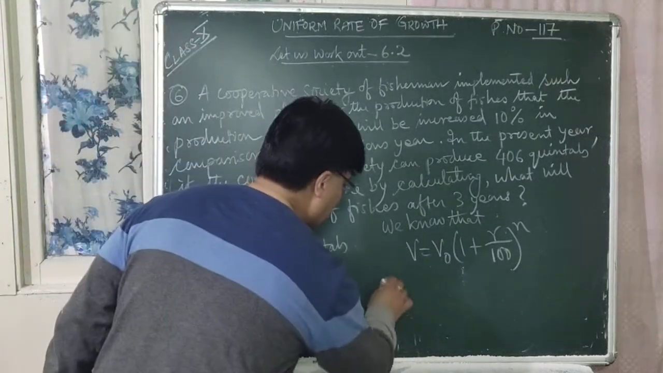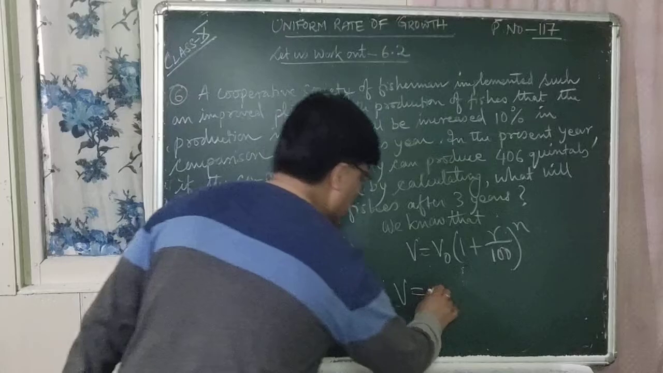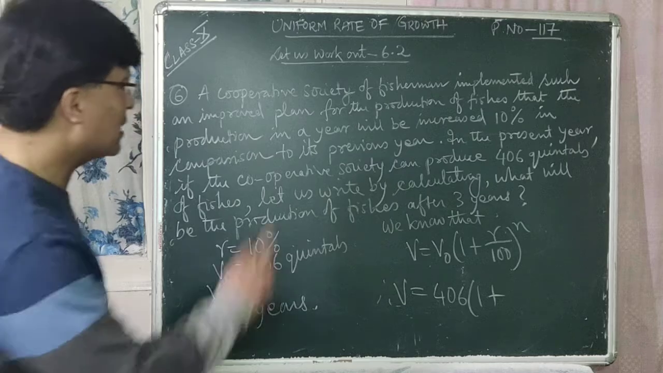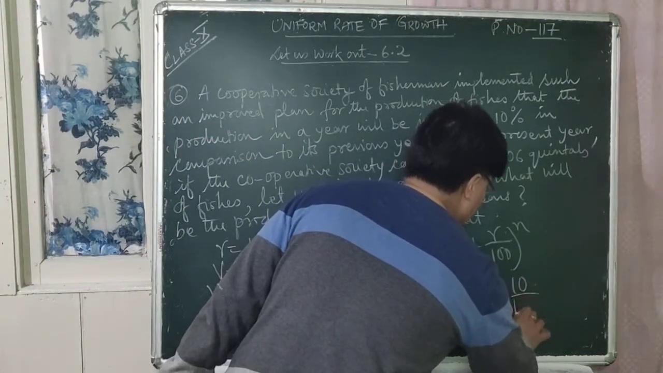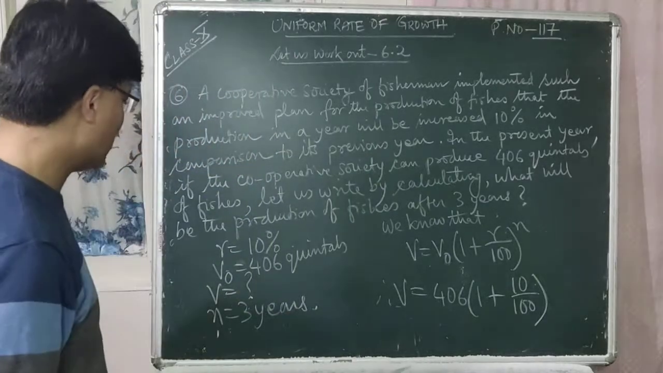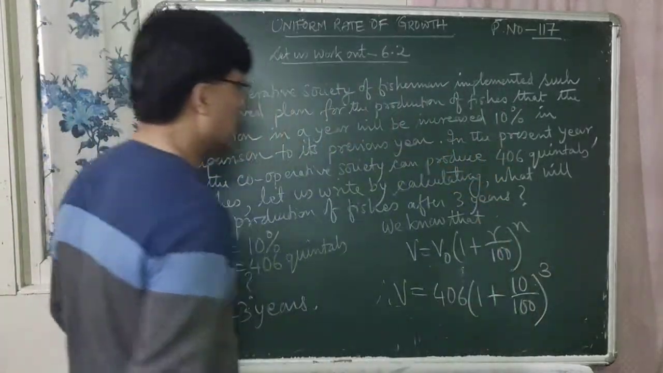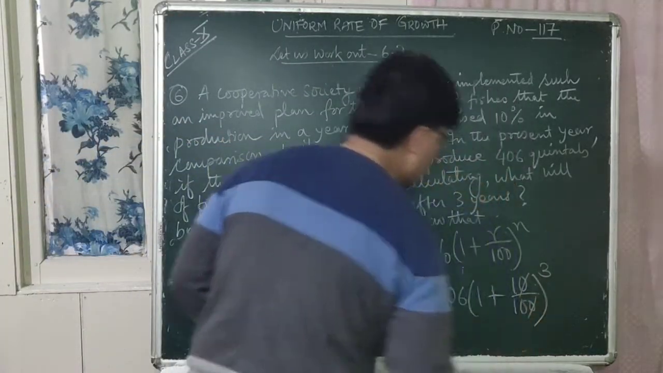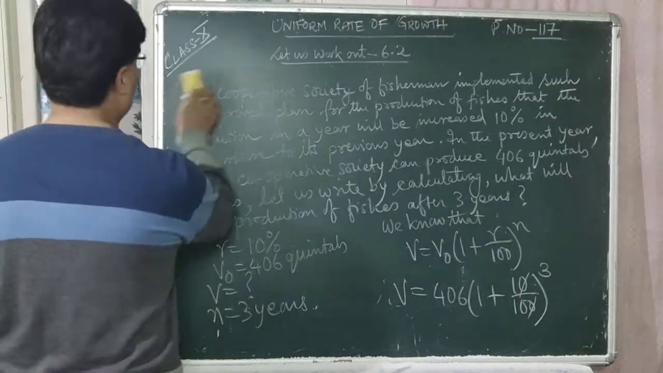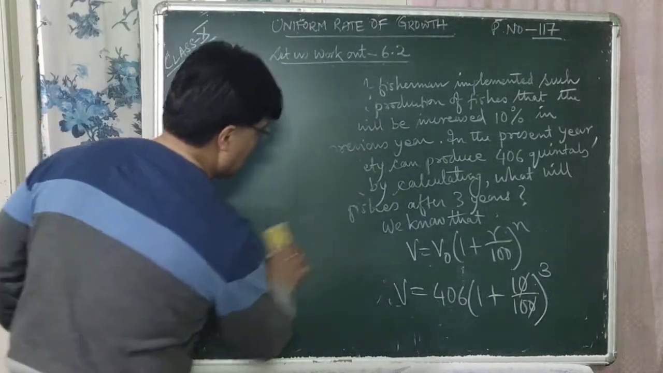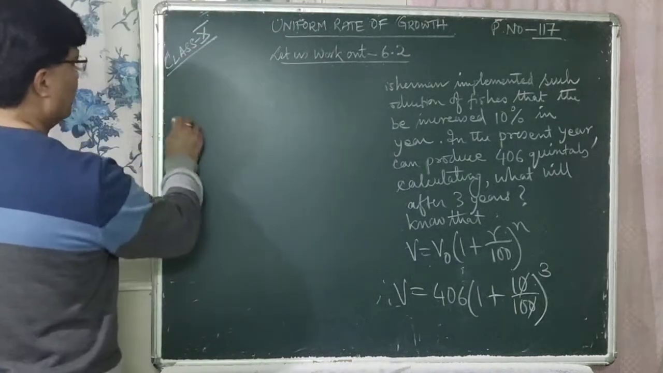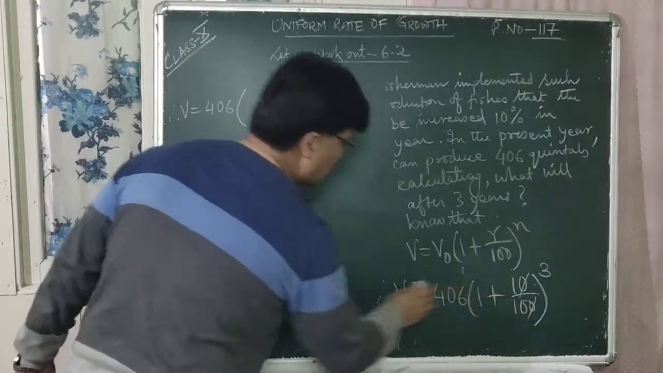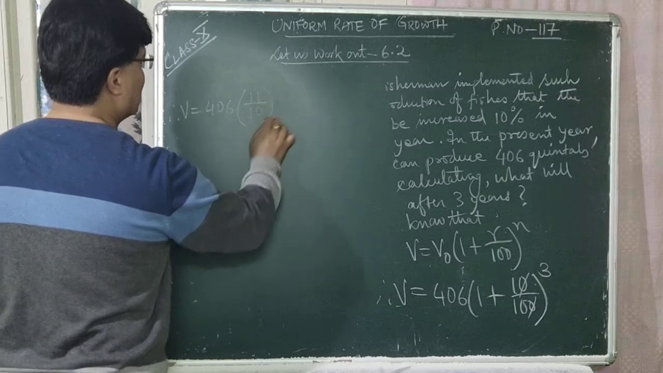Okay, so now let us substitute the values. V is question mark, you have to find out the value for V. What is V0? 406 within bracket 1 plus what is R here? R is 10 divided by 100, whole to the power n, and n is 3. So here n is 3, right? Now in this case you can cancel this 0, the 0 gets cancelled, right?